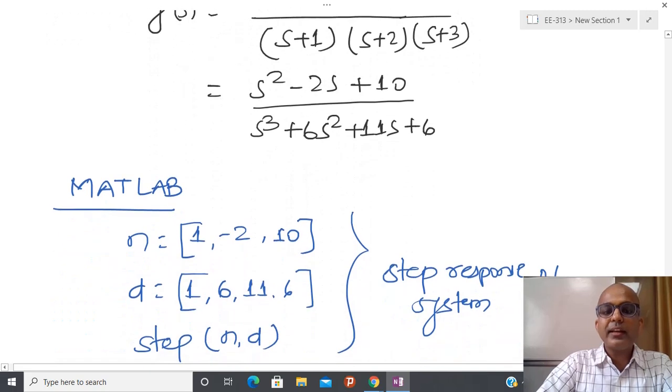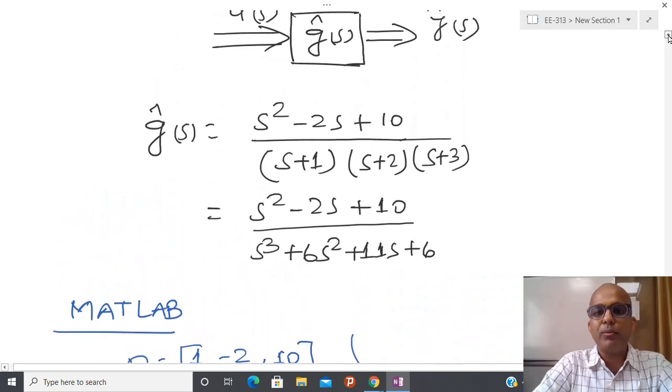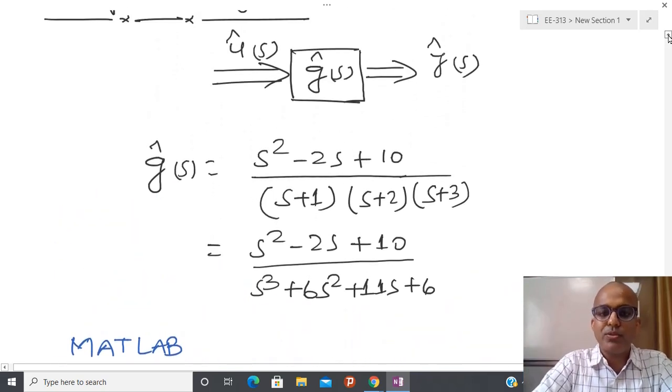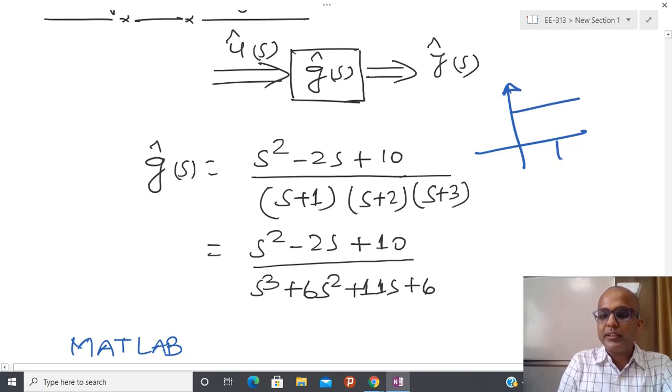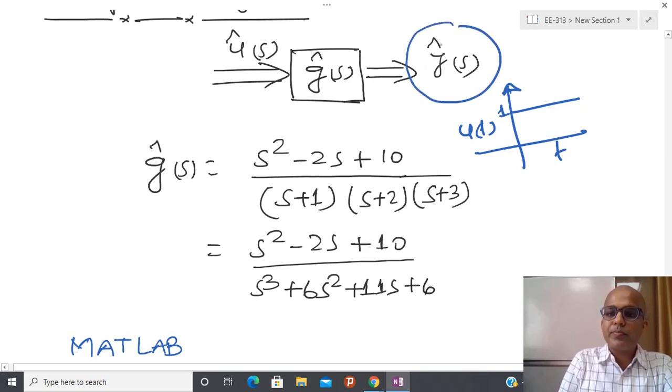Now you can see that if you know the input, and most of the time in order to check something people use the impulse response or step response, and I hope that you understand the meaning of a step response. Whenever we say that I have u(t) equal to 1, this is the kind of input we give to the system. So I know the input, I take the Laplace transform of this, and after that I am able to know the output.